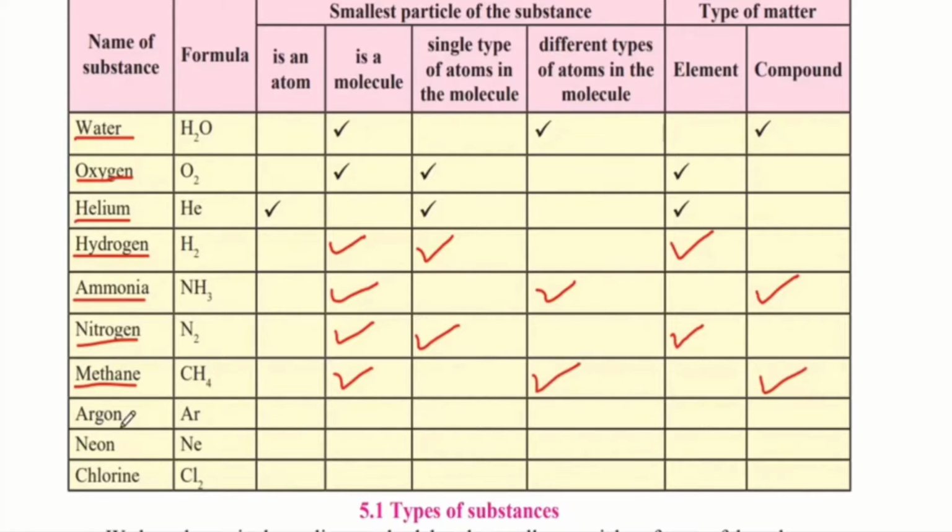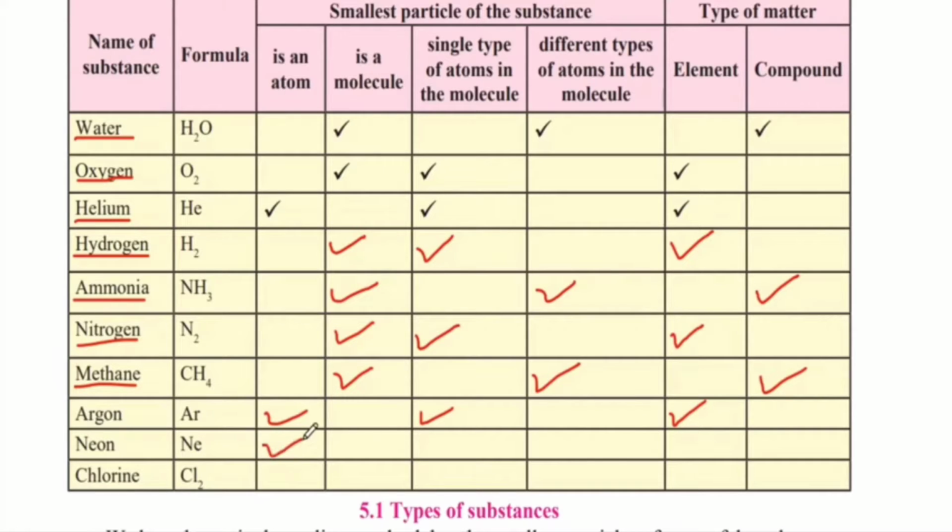The next one is argon. Argon has a formula of Ar. It is an atom and it is just one atom. Therefore, it just has a single type of atom. And it is an example of an element. The next one is neon, which is similar to argon because it just has one atom and it is denoted as Ne.